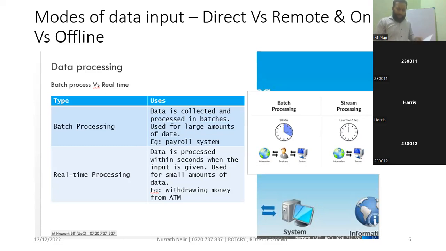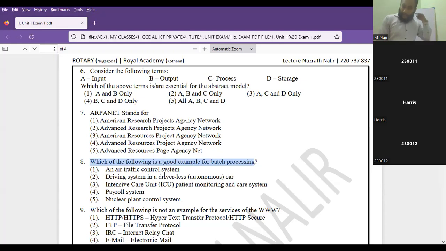So I'm going to the papers. Let's look at the paper. Here they have given 5 examples. Number 1, air traffic control; driving system; intensive care unit; payroll system; nuclear plant control system. These are important questions. In this, only one answer is batch processing. All the other examples are real time processing. So for real time processing, you can take the other examples.